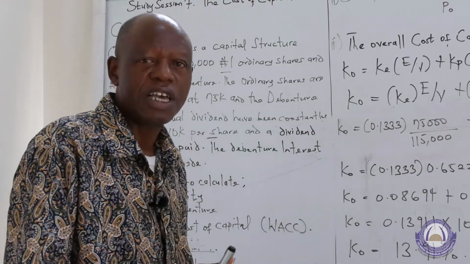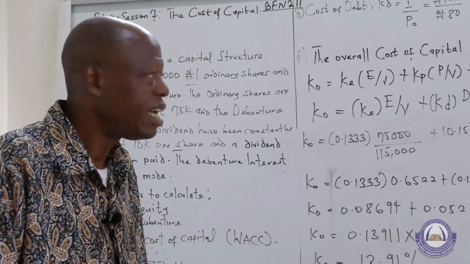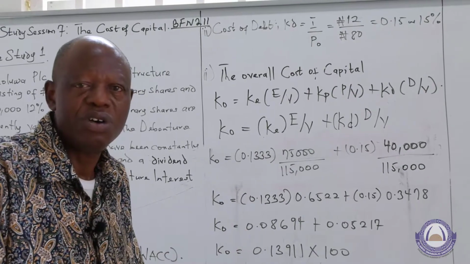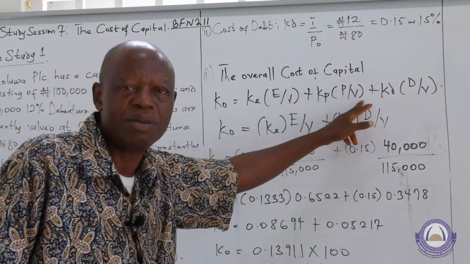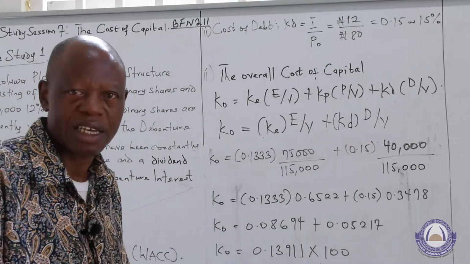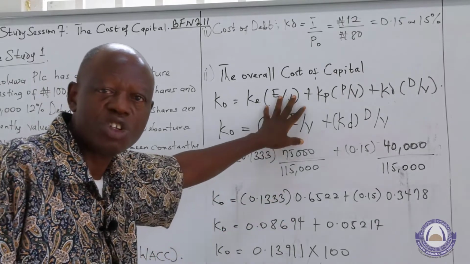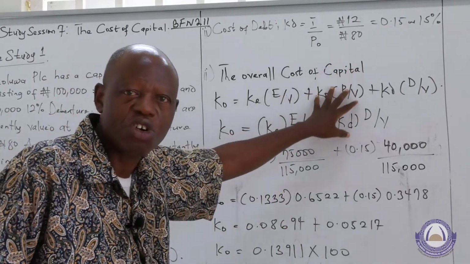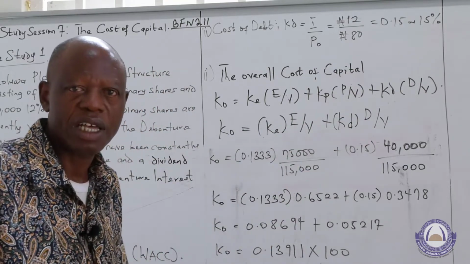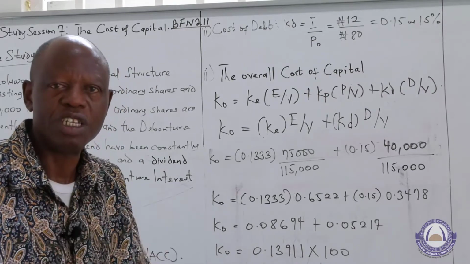The other one is what I refer to as the redeemable debt. In the case of redeemable debt, aside from the interest component, there's need to also value the repayment of the debt component. As I told you in the last session on the theoretical aspect of this course, there's the interest component and the repayment of the principal component. We must value both together for redeemable debenture.